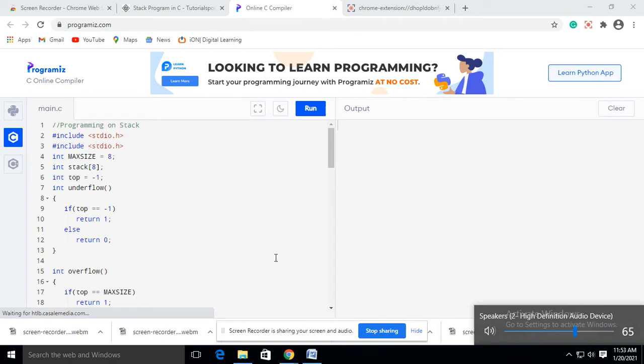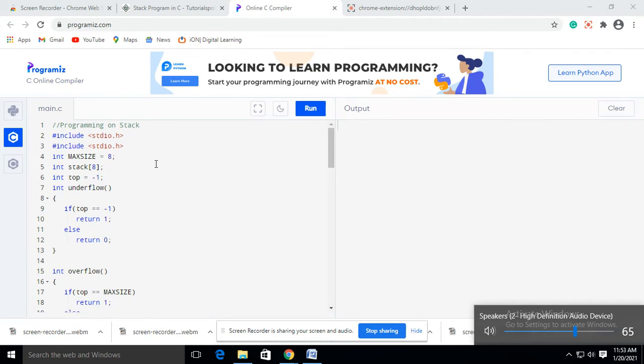Good morning, students. Today we'll do programming on stack. Here I am using the online compiler for C. You can use Turbo C++. So in the theory class we have already discussed that stack is a linear data structure. It deals with two operations mainly, push operation and pop operation.